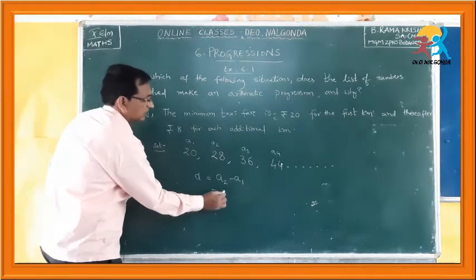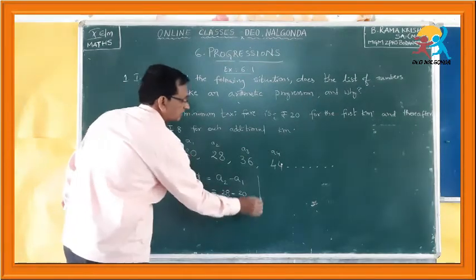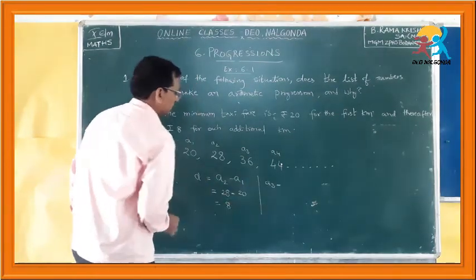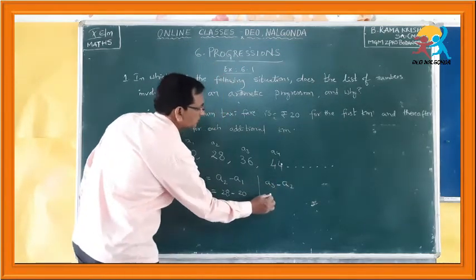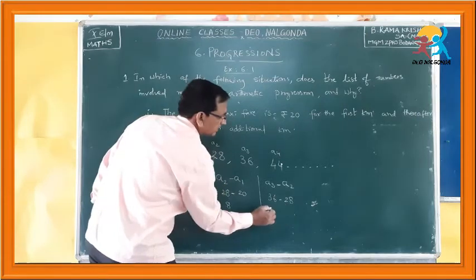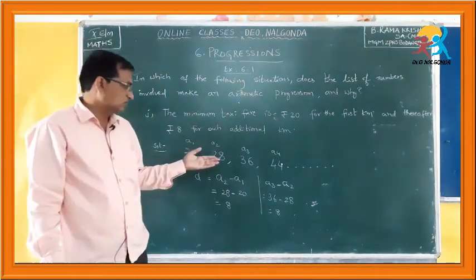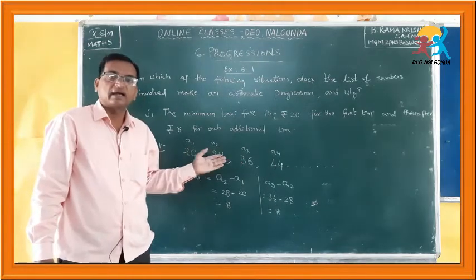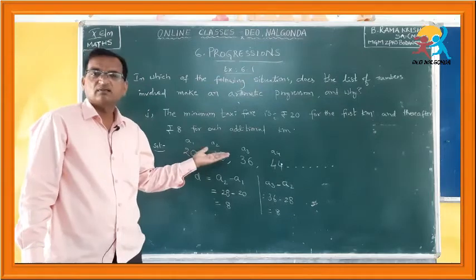How much do you get? 28 minus 20 is equal to 8. Similarly, A3 minus A2. Here also you get 36 minus 28, which is also 8. Because you prepared this list by adding a fixed value, and that fixed value is the common difference.